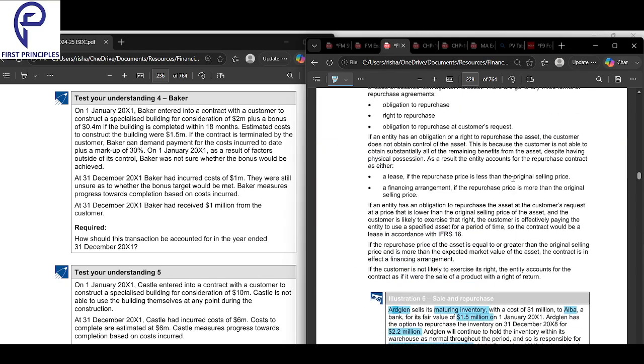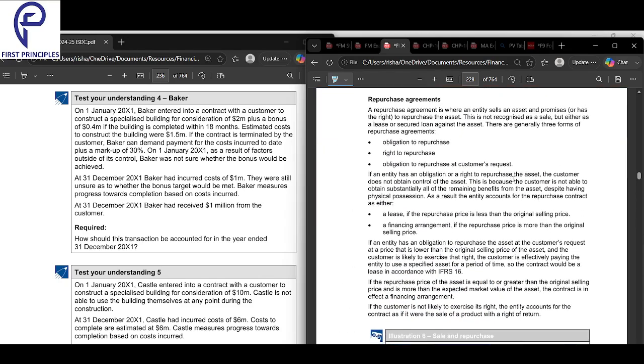Question on this. What if the repurchase price is lower than the original price? So the loan is 1.5 million, 2.2 million, what if we get it back at 1.3? Do market conditions change anything? No, as long as he has the benefit of the upside, he still has it. If tomorrow it becomes 7 million, then he can still get the upside.